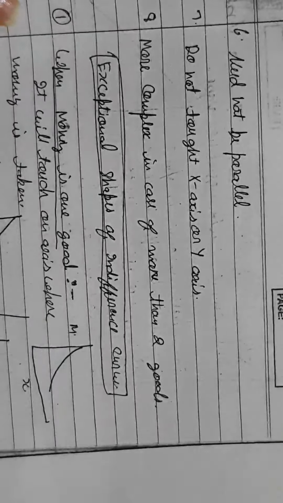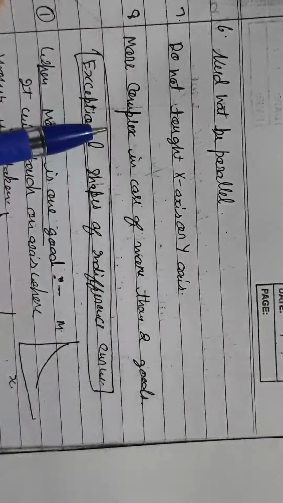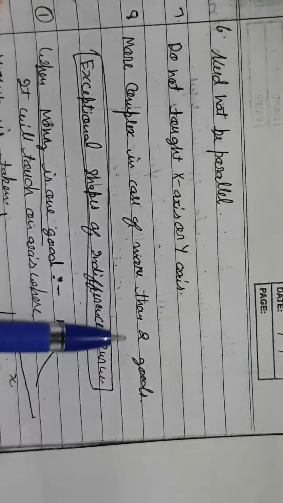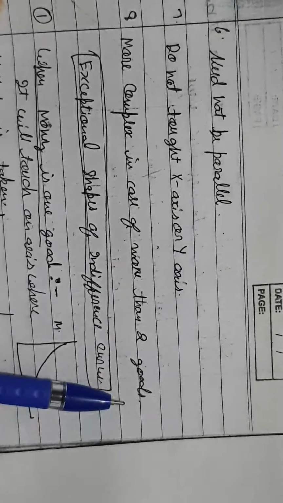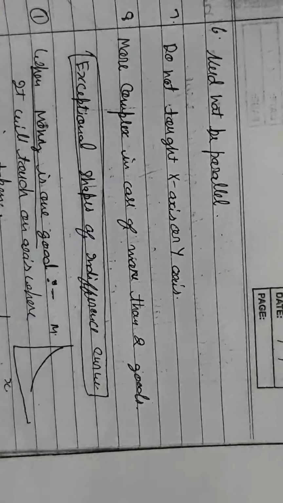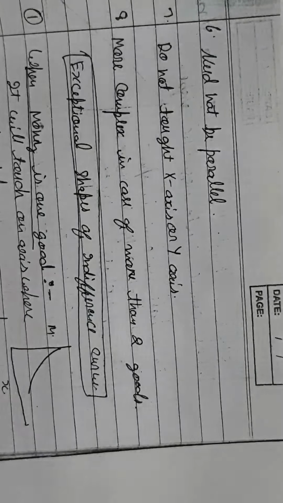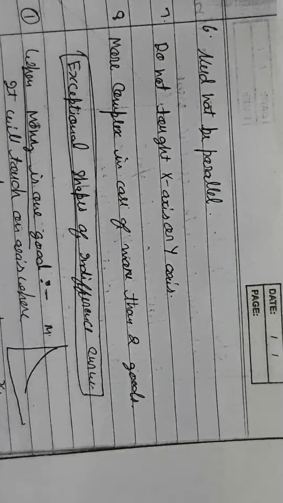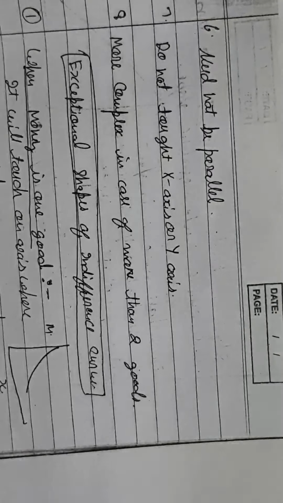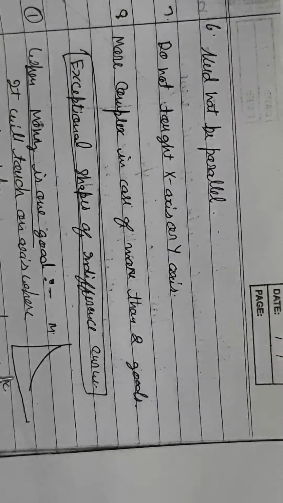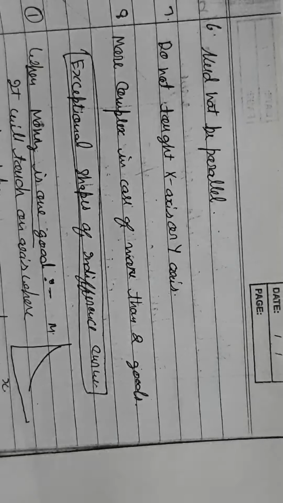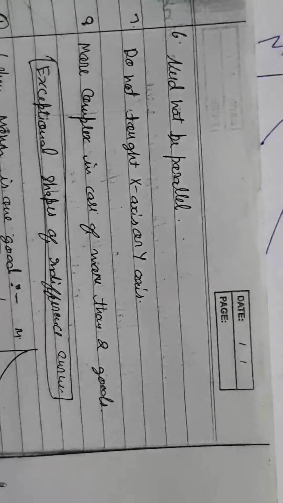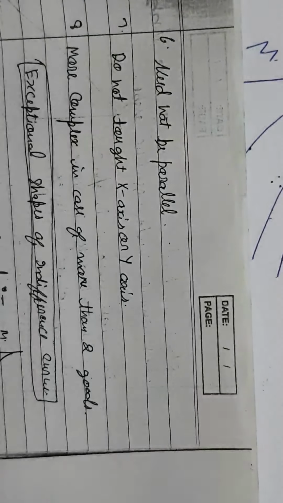Next is, it is more complex in case of more than two goods. We assume that we are taking only two commodities, but sometimes we have to take more than two commodities also. That is not impossible. It is not impossible to assume more than two commodities, but this analysis will be very complex and it will not be so easy to understand or to explain.